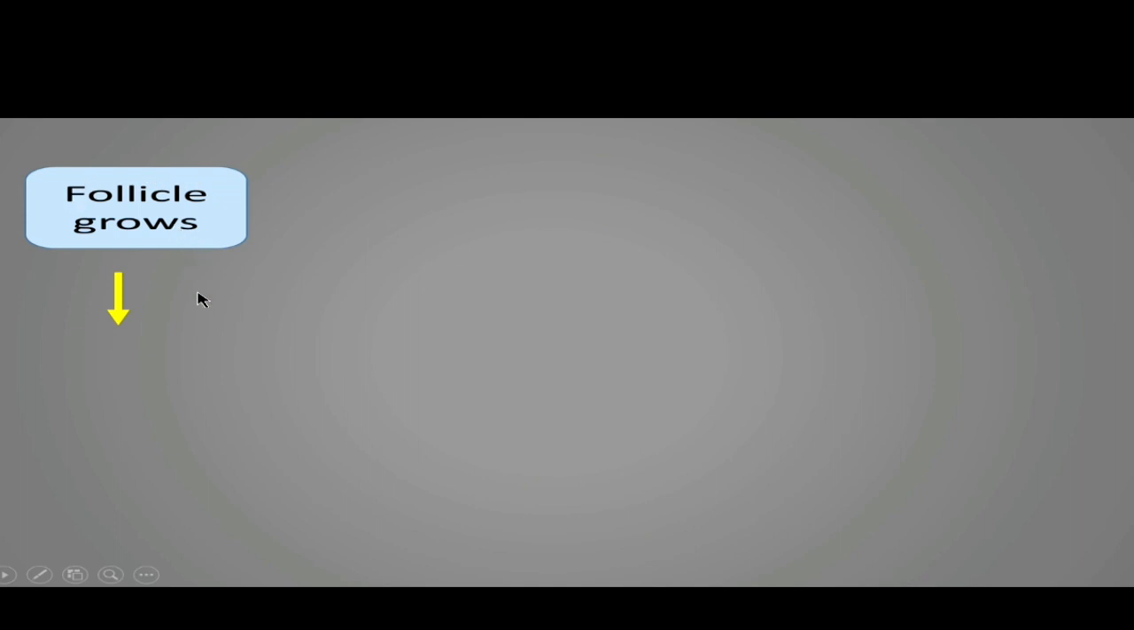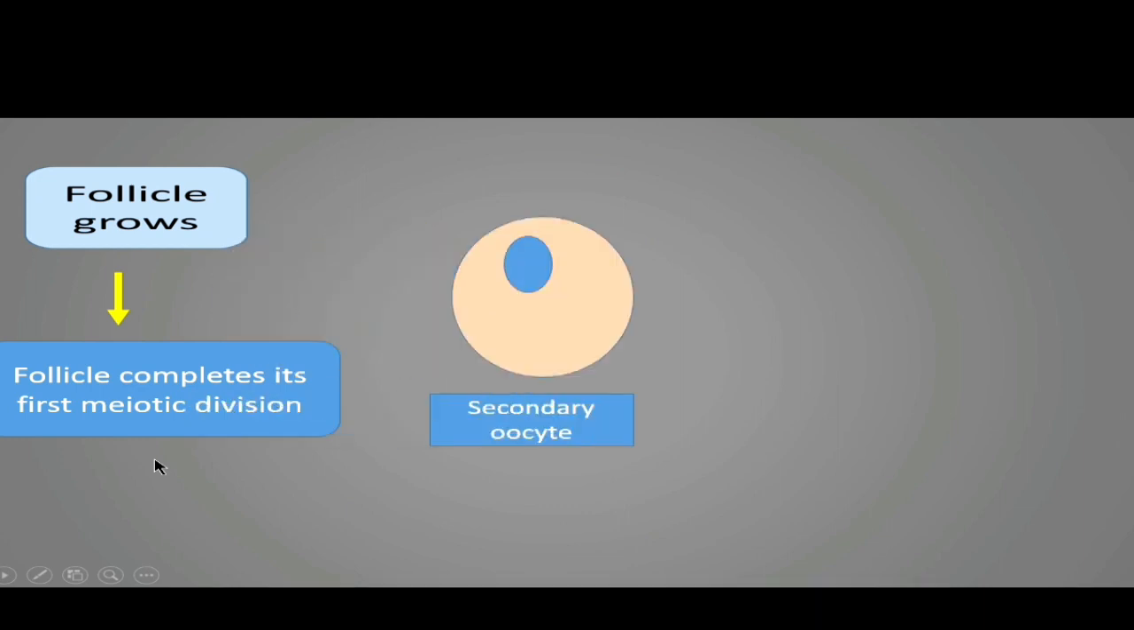As the follicle starts to grow, it completes its first meiotic division. So the first meiotic division is completed over here, and we have seen that at the end of meiosis first, a secondary oocyte and the first polar body are formed. We have seen this in the figure of oogenesis. So what are the end products of the first meiosis? Secondary oocyte and the first polar body.